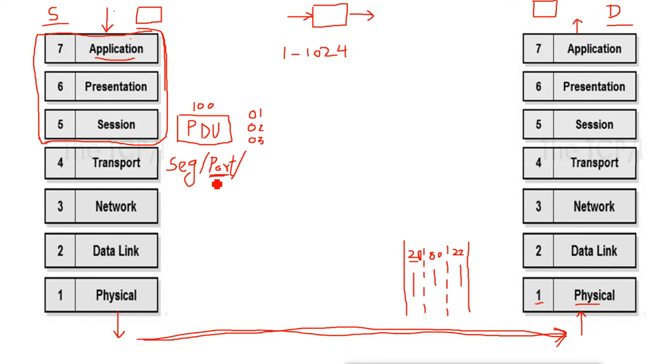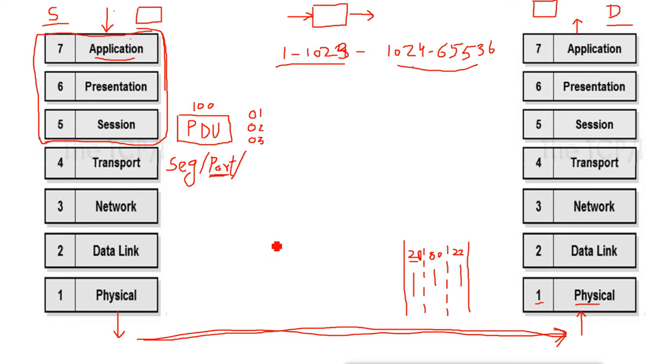So if a random port number is chosen, it will choose after 1023, any port number between 1024 and 65,536. These are the well-known protocol port numbers, so it will not choose them, and these other port numbers are not well known, so it can choose any of them. The range goes from 0 to 65,536 because it is a 16-bit field, so it can have 65,536 numbers. It chooses any port number in this range for the source port number.